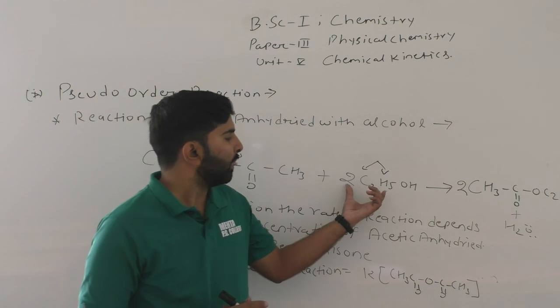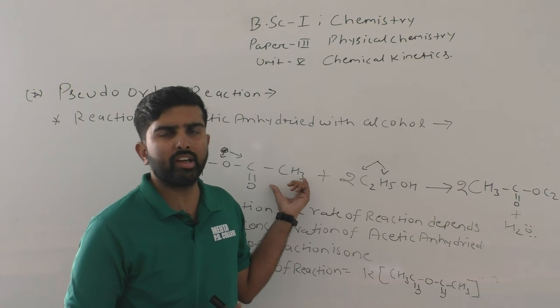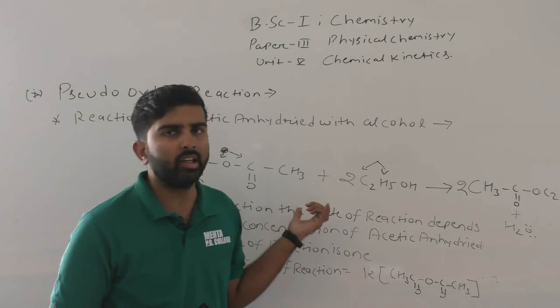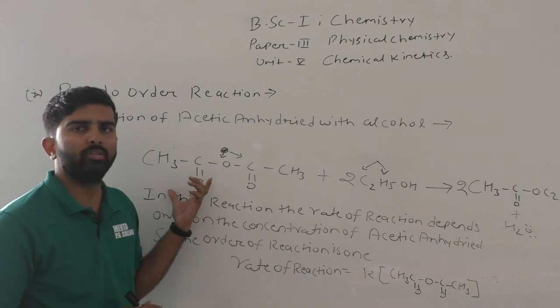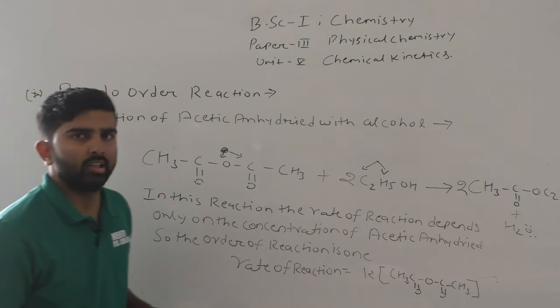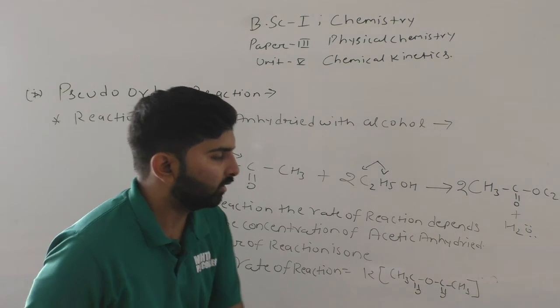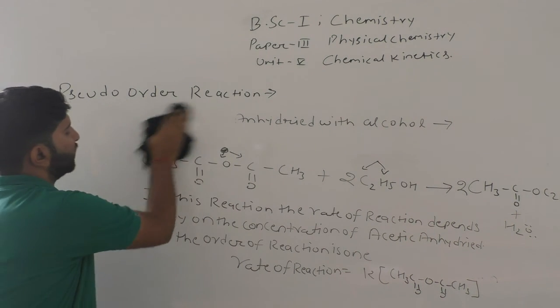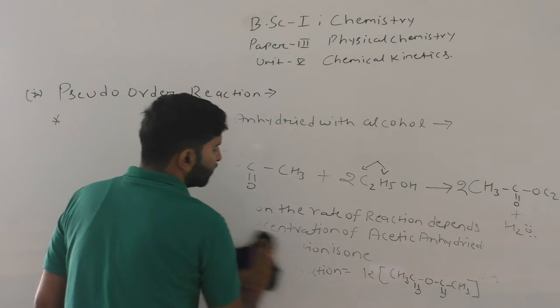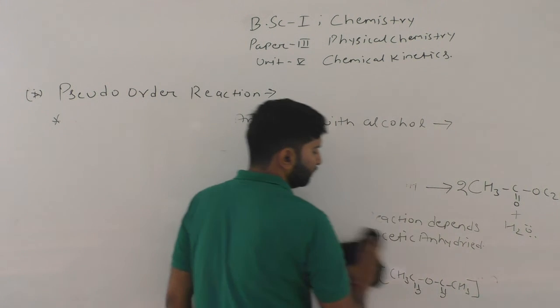So the rate only depends on the concentration change of acetic anhydride and becomes a pseudo first order reaction. To understand the pseudo reactions, we take our last example, which is inversion of sucrose.